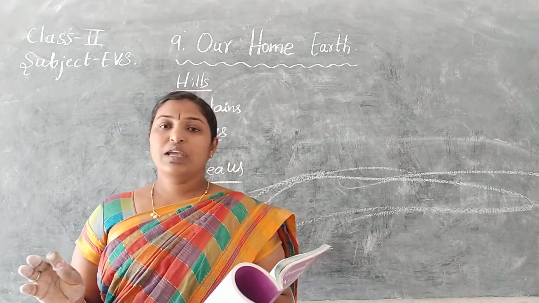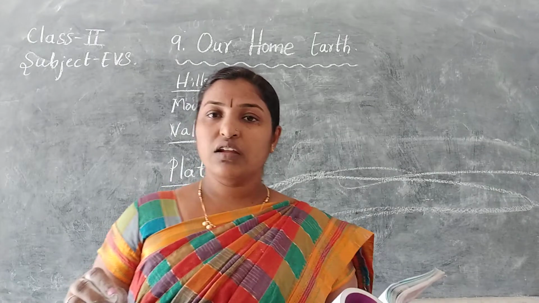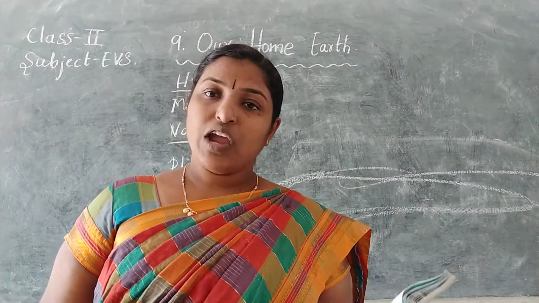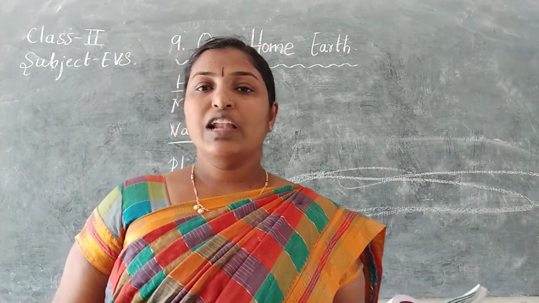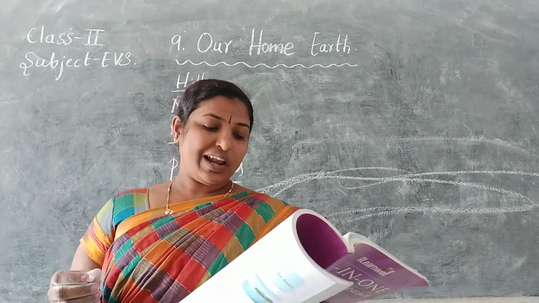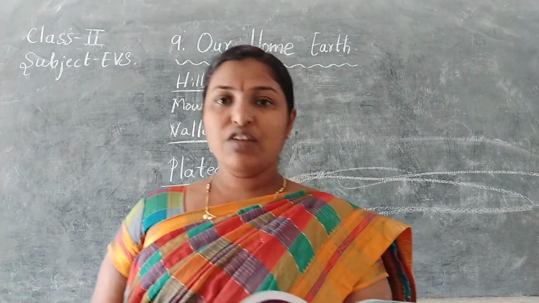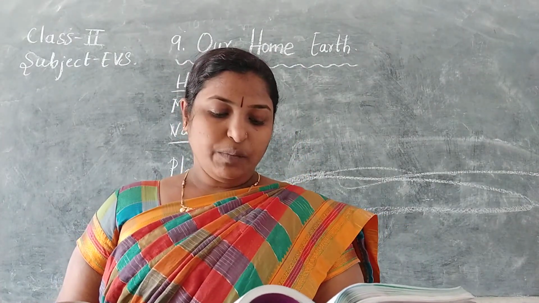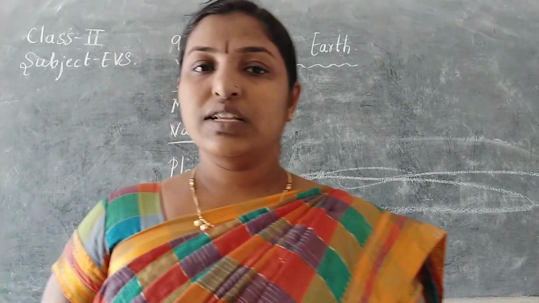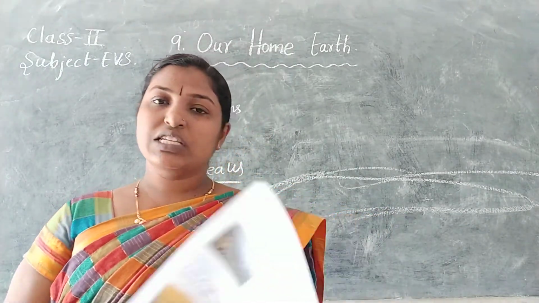These will be suitable for living beings, and here everyone can have their life so easily, and this soil will be very fertile, so this will be suitable for agricultural process also. So plains are large areas of flat lands. They are most suitable for living and farming. The soil of the plains is rich for growing crops. It means it helps the agricultural process. Okay, today we'll stop; deserts and all we will discuss later.